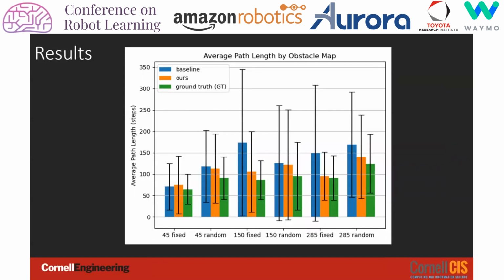We evaluate the performance of a planner using our inpainted obstacle map compared to a typical optimistic planner which assumes unknown space is free. An A-star planner is used, although any generic off-the-shelf planner is compatible with our framework. Here is a bar plot comparing average path lengths for the optimistic baseline, our framework, and the ground truth map. Error bars of 1 standard deviation are displayed. Our inpainted obstacle map outperformed the optimistic baseline for all experiments except in the most simple image where there were few obstacles to predict.